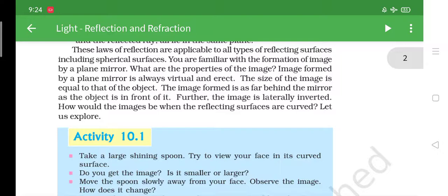Suppose you stand in front of the mirror, so your right hand becomes your left hand in the mirror. So that is called virtual and erect. This much at least you should understand. The size of the image is equal to that of the object.